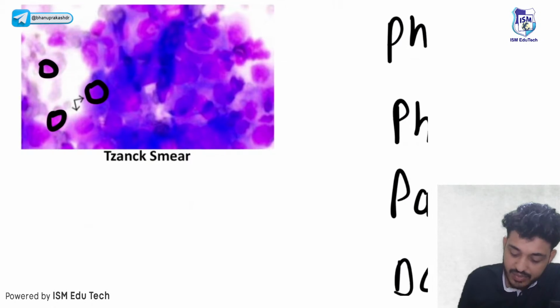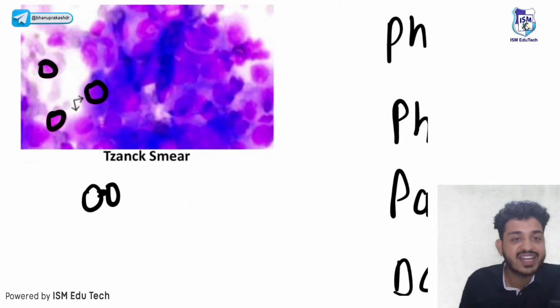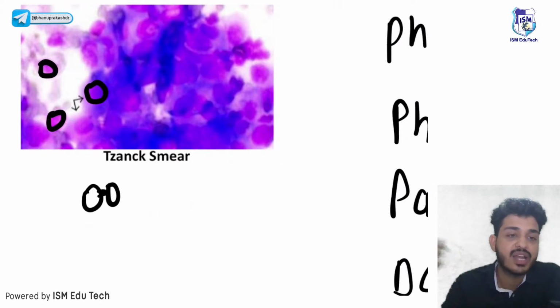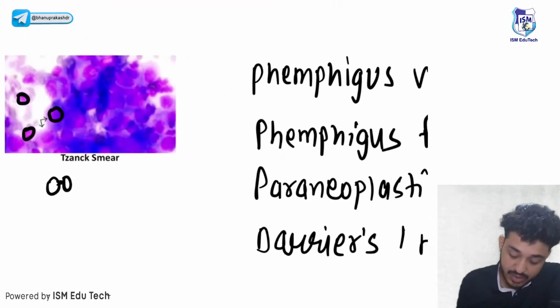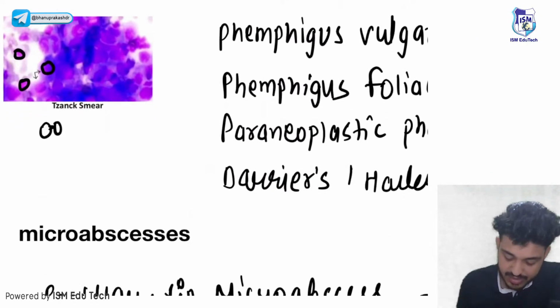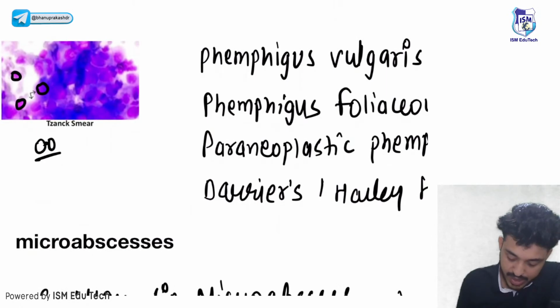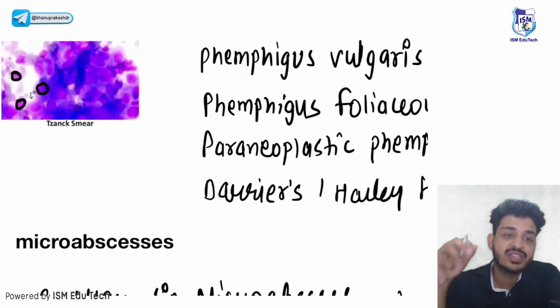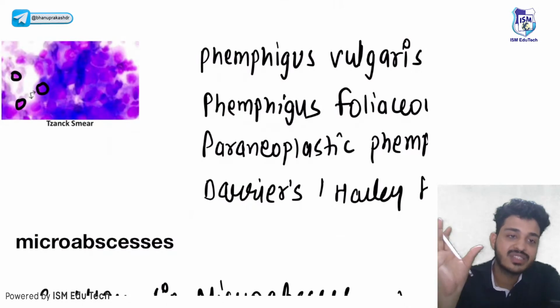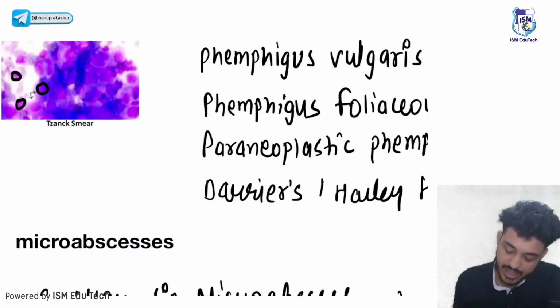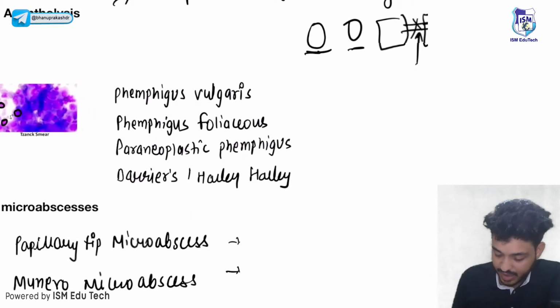Generally, what should be happening here? In stratum spinosum they should be connected with another keratinocyte. But here what is happening? Here they are solo, they are single, right? Why are they single? Because there is damage in the desmosome. Desmosome is the protein that is aggregating keratinocytes. I think you are clear till now.